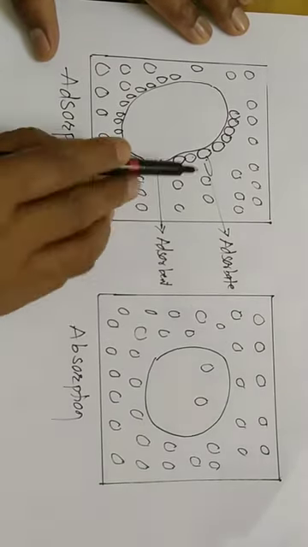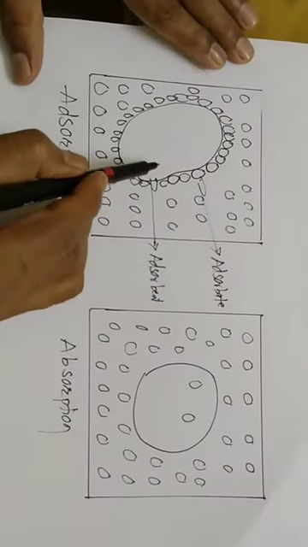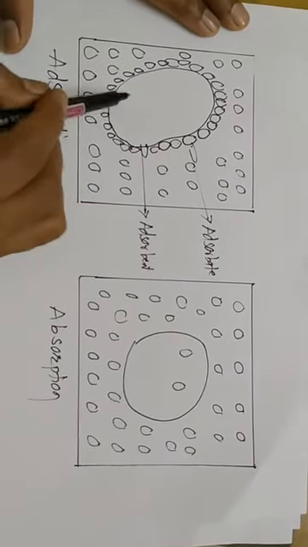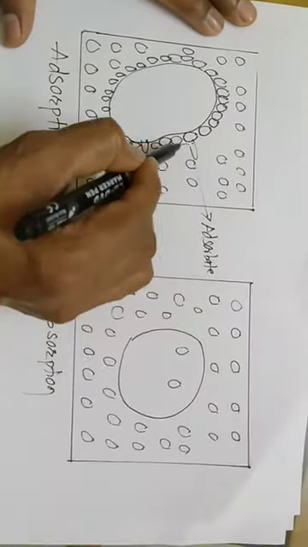And this is the surface phenomenon. The adsorption takes place at the surface of another substance. The colored substance is one substance and this adsorbent is another substance. The colored substance gets adsorbed on the surface of the adsorbent. This phenomenon is called adsorption.